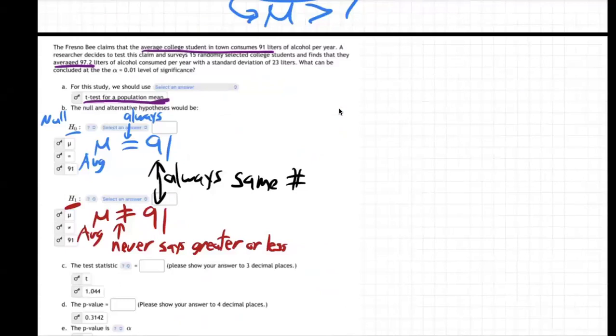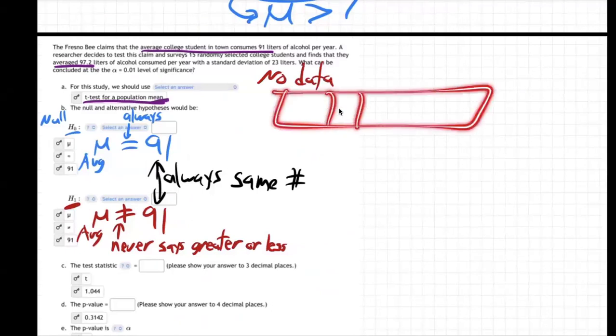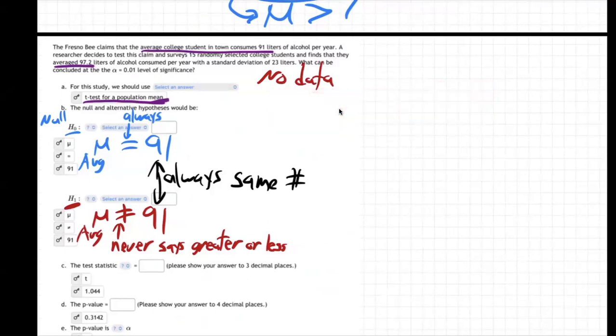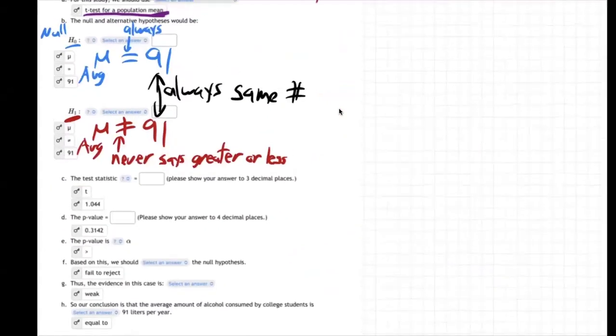Data would be like if they had a lot of boxes and 7, 8, 3, 2, 9, some numbers in them. That would be data. We don't have a list of data. You'll know it when you have a list of data. There's no data here. So we're going to go, oh, okay.